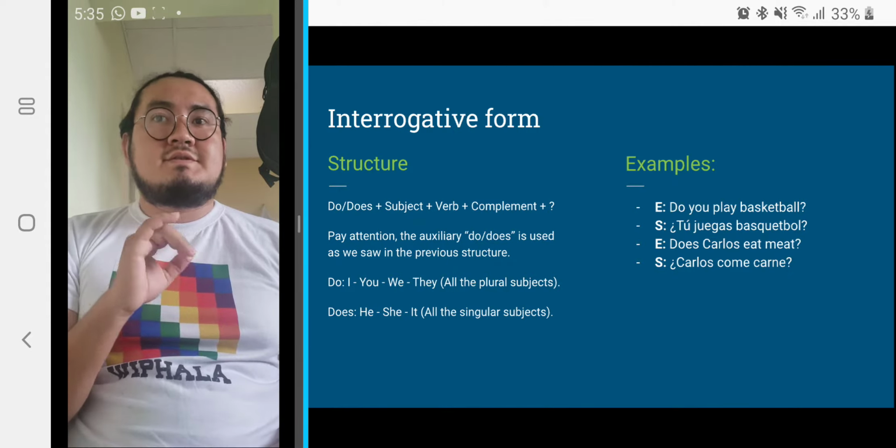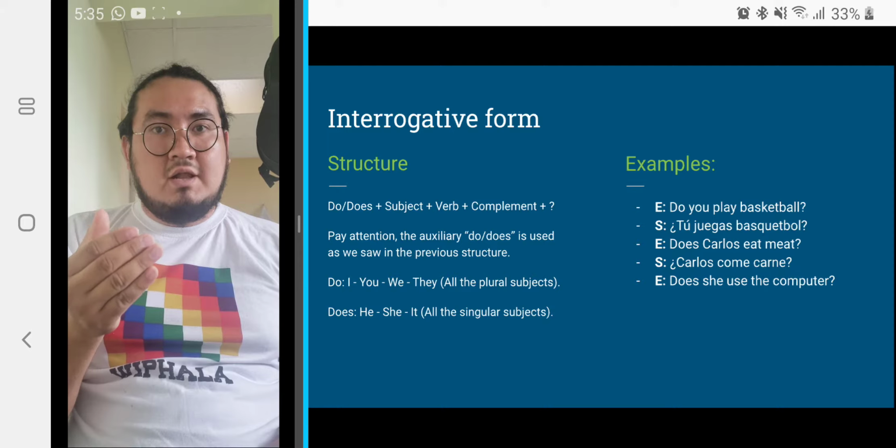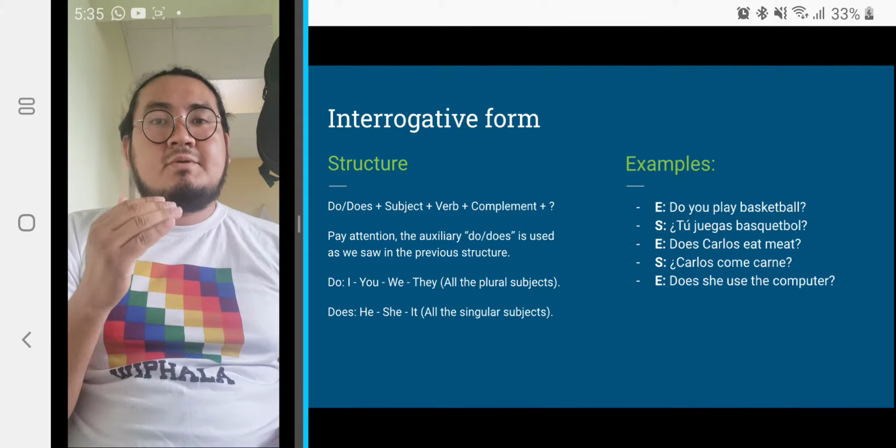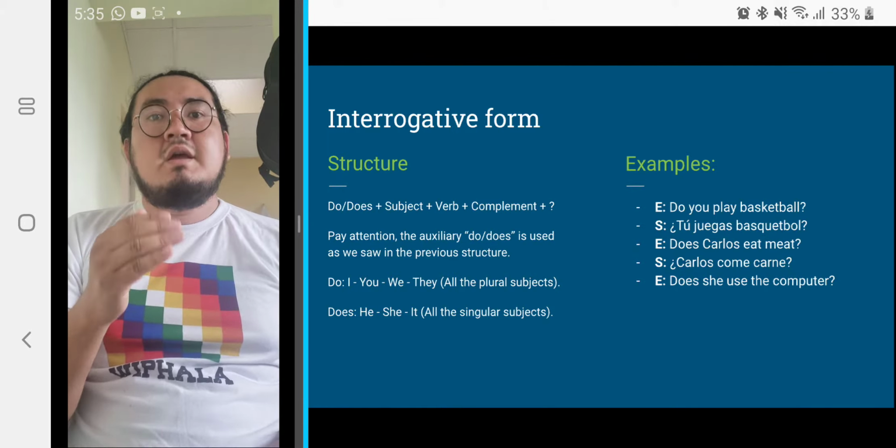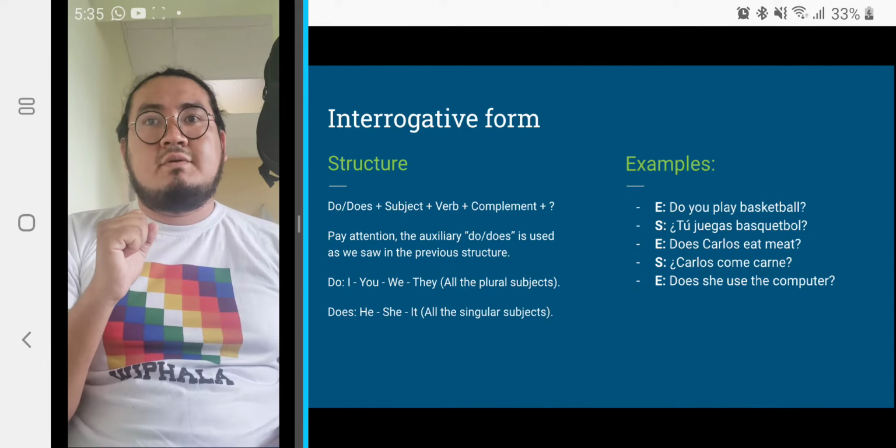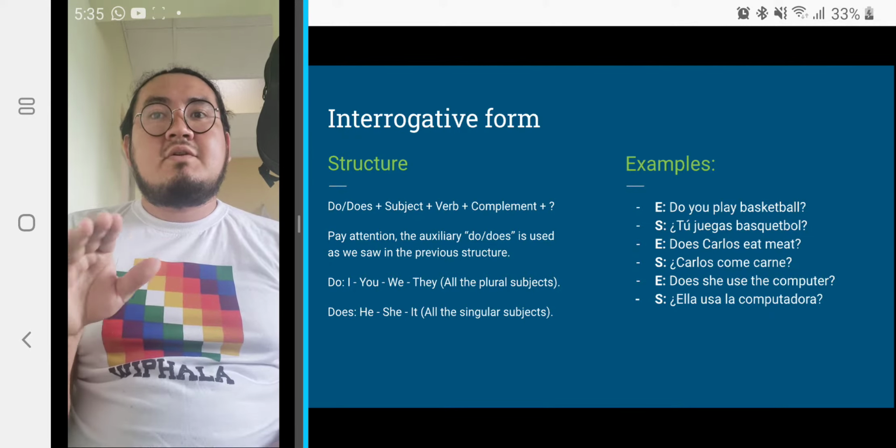Then we have the others. Does she use the computer? Well, she is the third person singular, so we use does. Do they visit their grandmother?